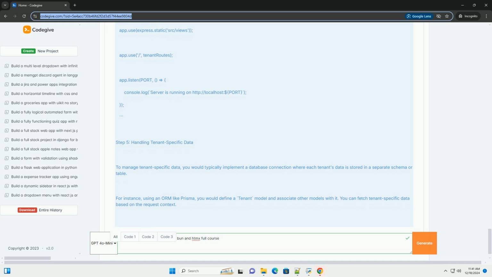You can expand on this by adding user authentication, more complex data models, and integrating various B2B functionalities. Feel free to customize the app as per your business needs, and explore more advanced features of Bun and HTMX for enhanced functionality.